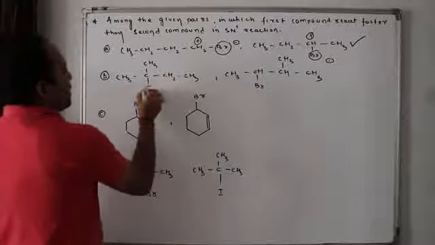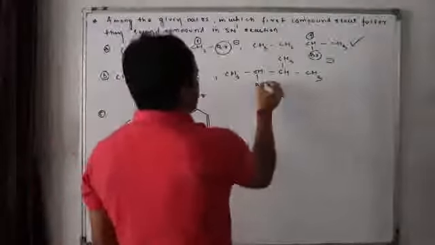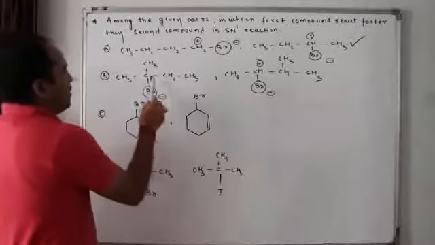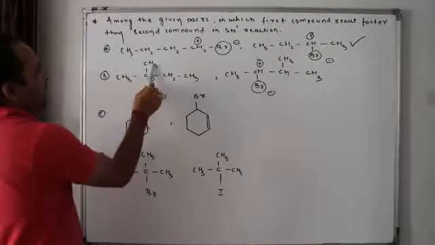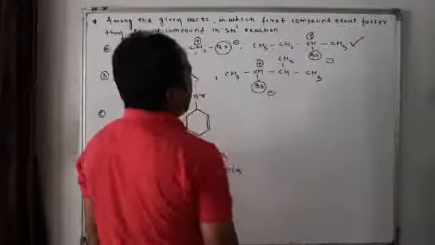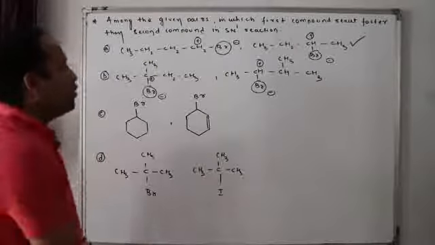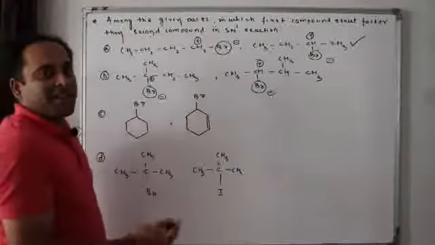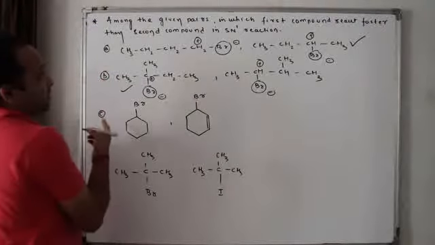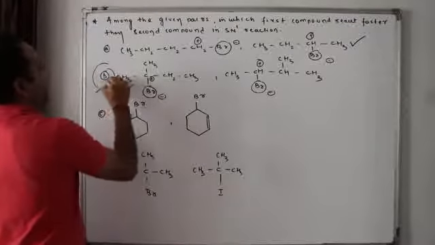B. If I remove this Br as Br minus, this carbon will bear a plus charge. Now here how many alpha hydrogens? 3, 3, 6, 7, 8. Here how many alpha hydrogens? 3, 4. 4 alpha hydrogens are there. Now tell me which one will have a stable carbocation? Obviously this one. Who will have a faster rate? Obviously this one. So for our question, the first compound reacts faster than the second compound. The answer is B, isn't it?